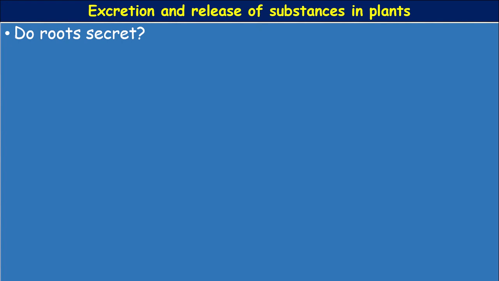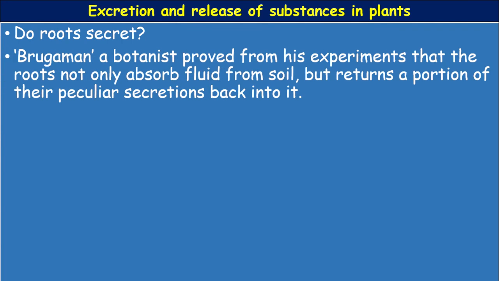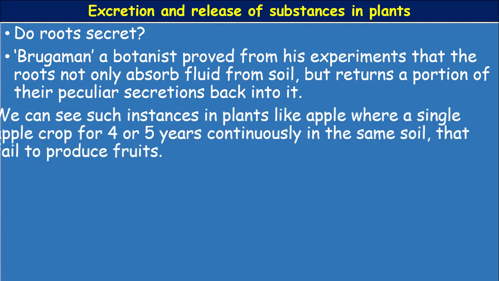So do roots also secrete these substances, secondary metabolites? A botanist by name Brueggemann proved from his experiments that the roots not only absorb fluids from the soil but return a portion of their peculiar secretions back into the soil.